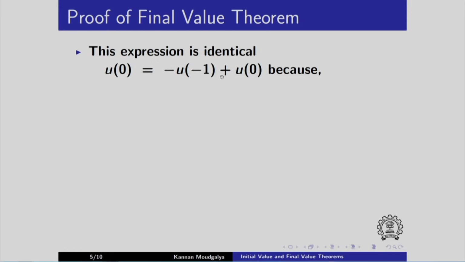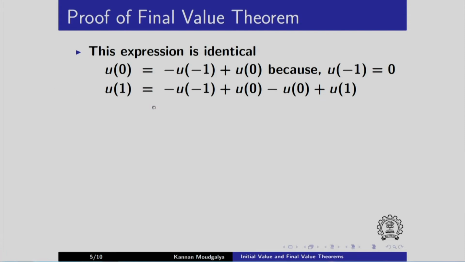I claim that this expression is identical. All that I have done is to add this u of minus 1. Why is this? Because it is given that u is causal. So we have u equal to 0 for all negative arguments. So in particular here u of minus 1 is 0. So we see that we have not modified anything by adding this u of minus 1.